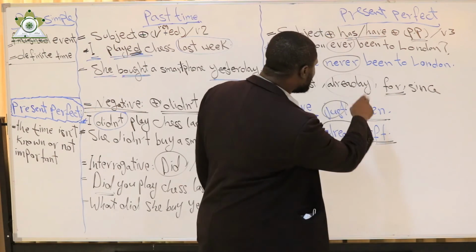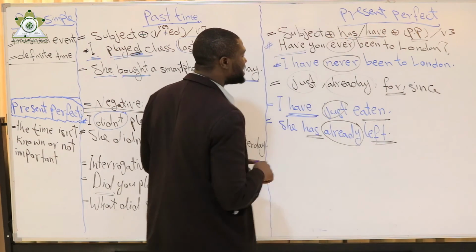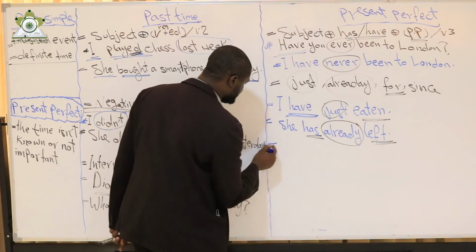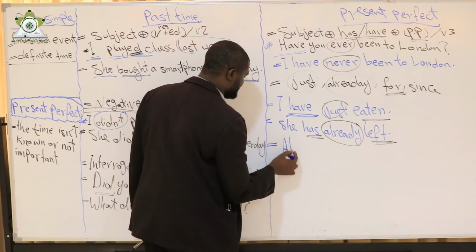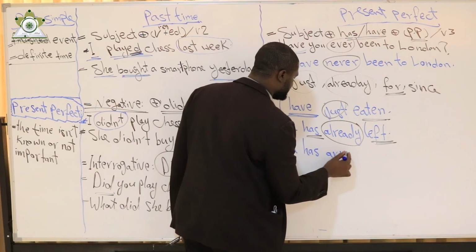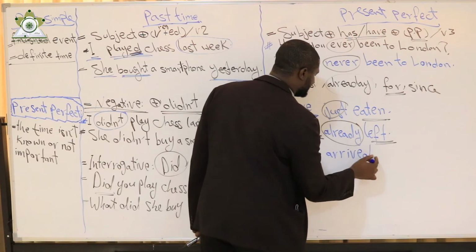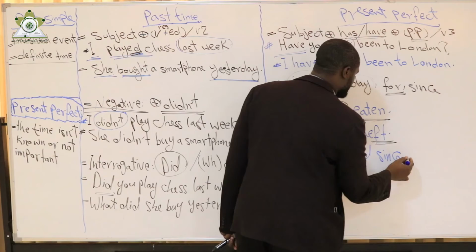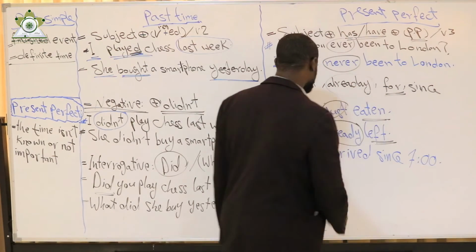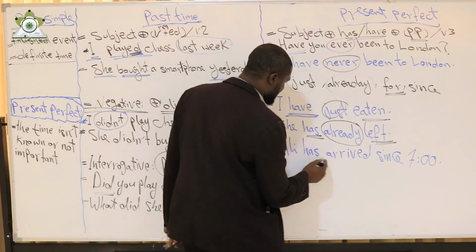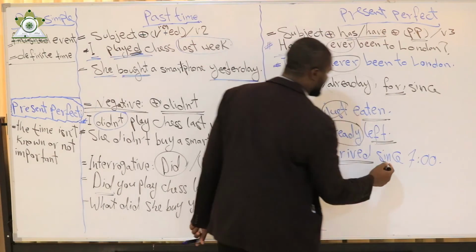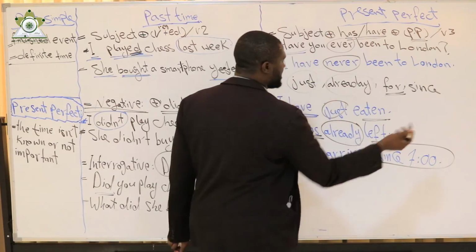So, since and for, I use them at the end of the sentence followed by a time. For example, I say, Ali has arrived since 7 o'clock. Here I have has and verb 3, one after another, and since at the end of the sentence, followed by a time.